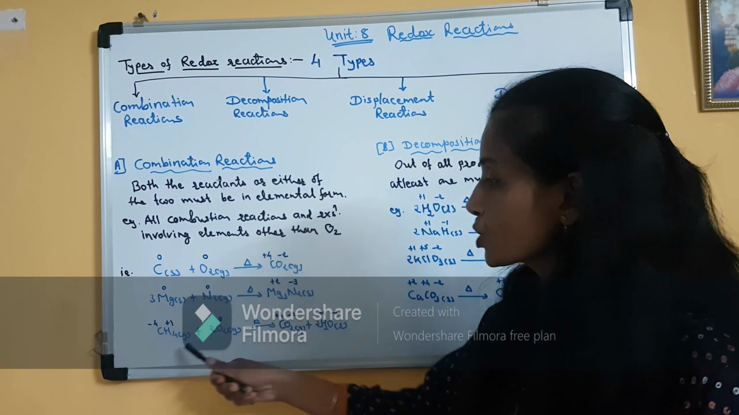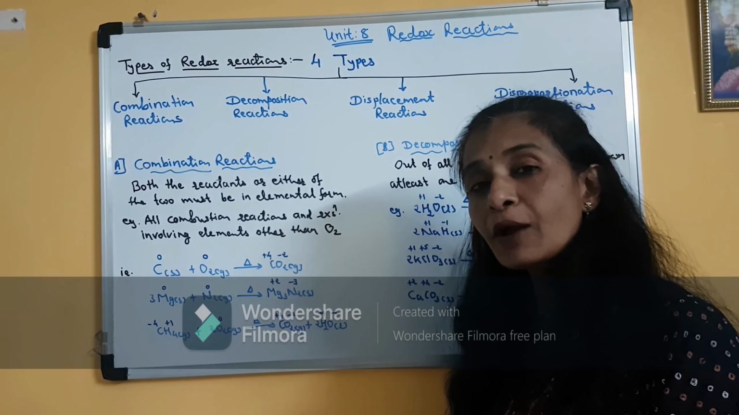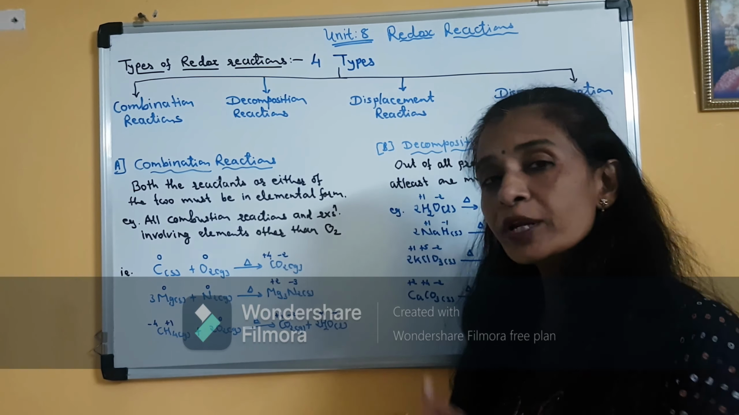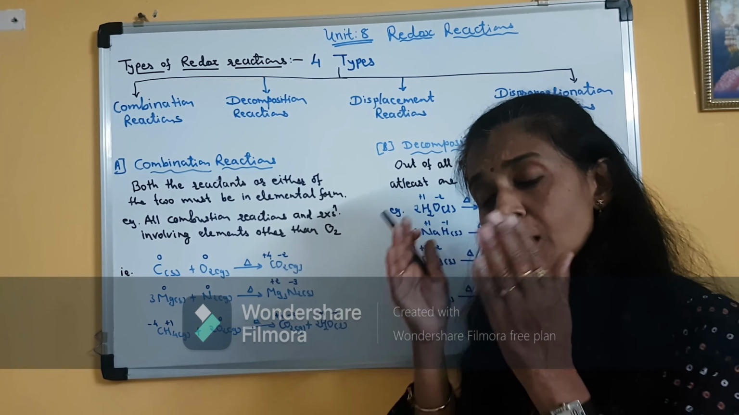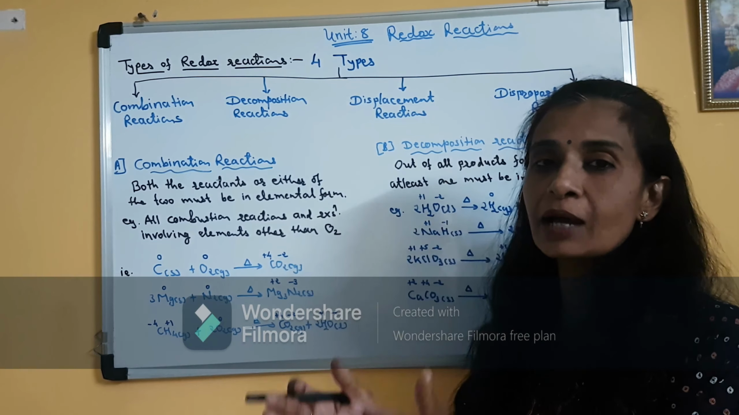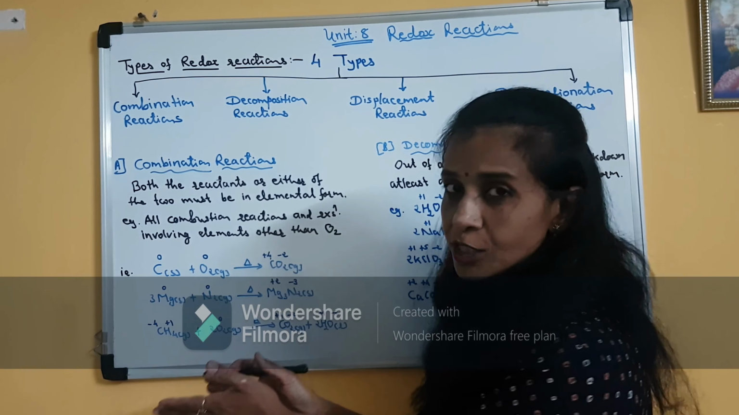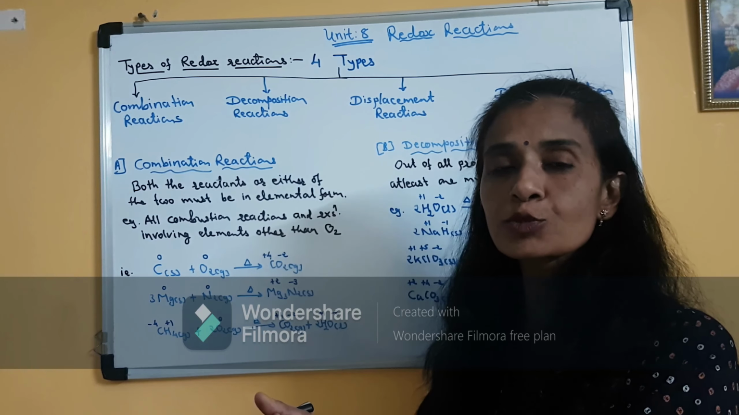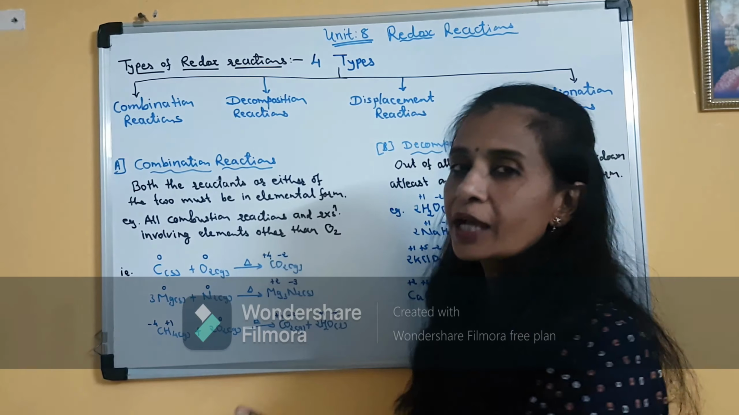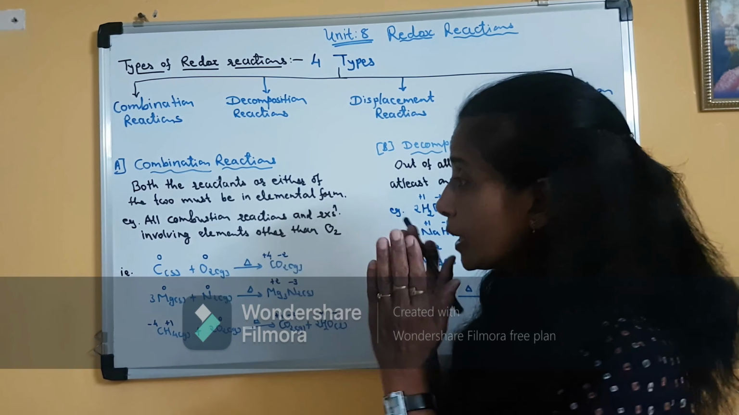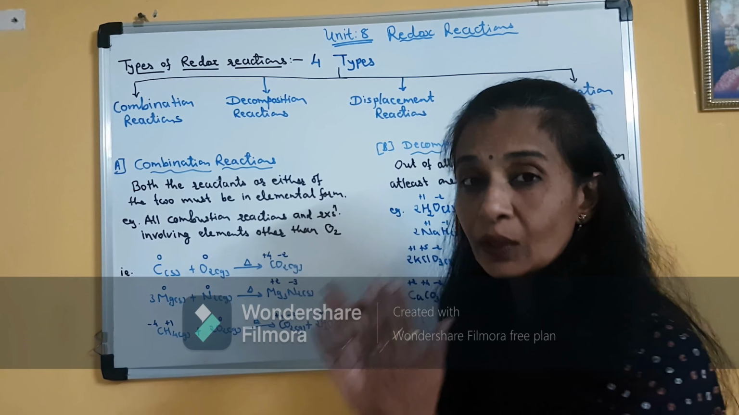Then you will have to mention the oxidation number of every element, and then justify that so and so element is undergoing oxidation, the other element is undergoing reduction. So the given reaction is an example of redox reaction. And since both the reacting species or one of the reacting species is in elemental form, it is a combination reaction also. Clear? So any type of question can be asked. So you have to prepare these topics thoroughly.